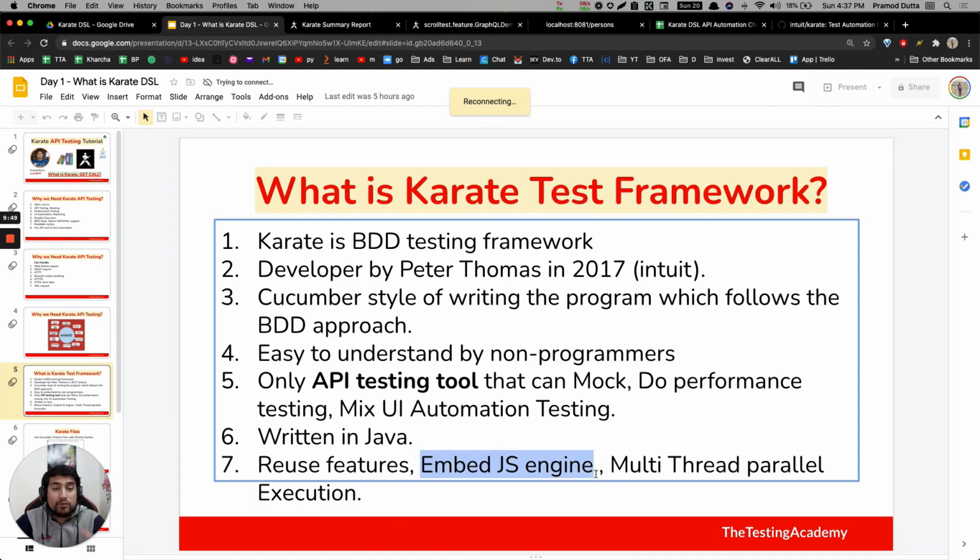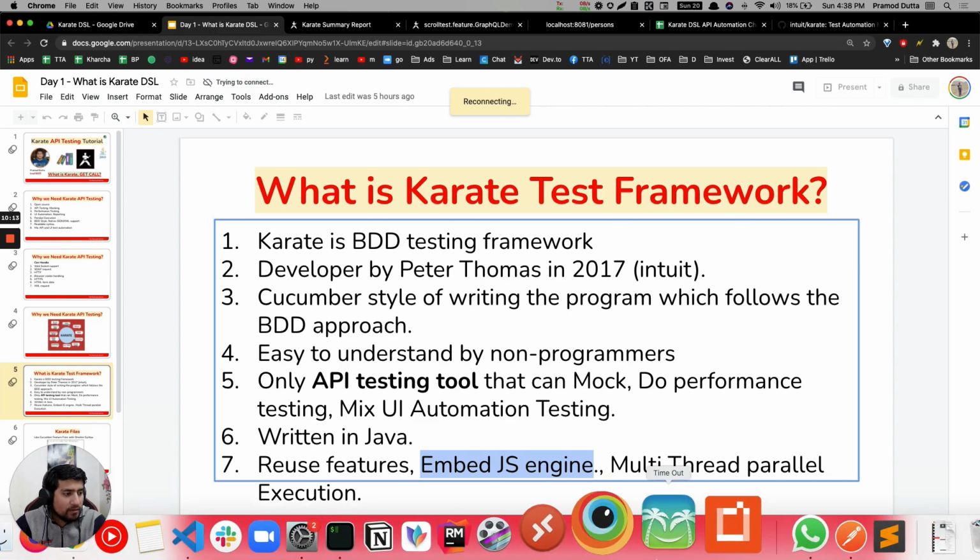If you have a certain utility that you have created somewhere in JavaScript, for example a random number generator, you can call those functions directly in the Karate APIs. As well as if you have certain utilities already created in Java, you can call them directly, right? So that's where Karate is interesting, I would say.